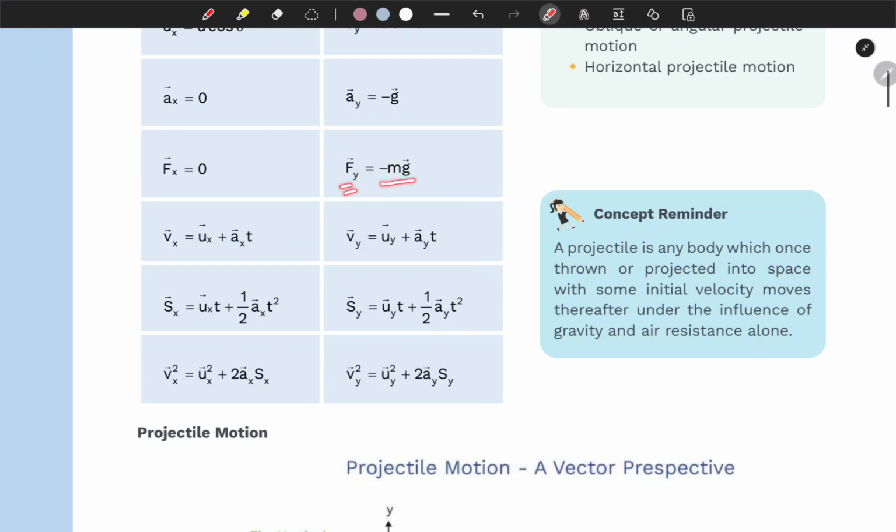So fy is minus mg, and these are the formulas actually, right? So yeah, it's just vx equals ux plus axt, and so for all these things.